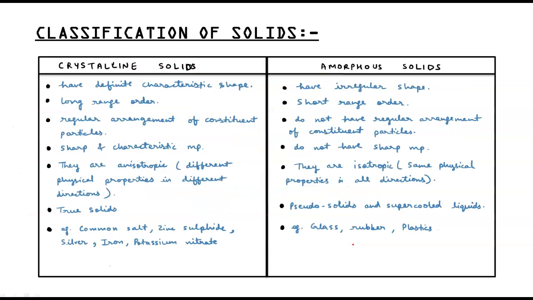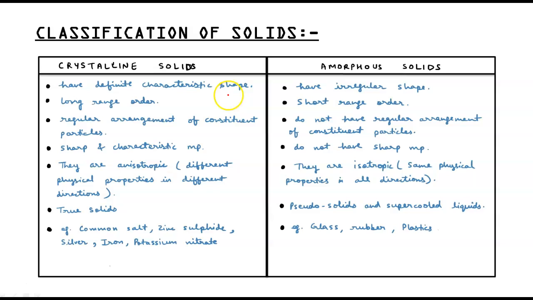Next is classification of solids. We have classified solids into two types, crystalline solids and amorphous solids. Solids can be classified on the basis of nature of order present in the arrangement of constituent particles. As we have already studied, the constituent particles can be atoms, ions or molecules. Therefore, there are two types of solids, namely crystalline and amorphous. Let's see what they are.